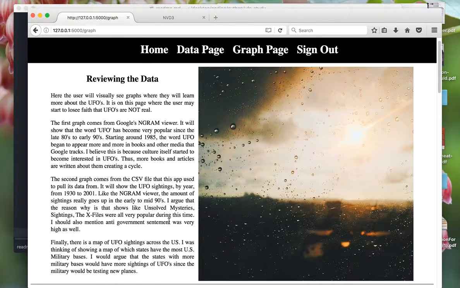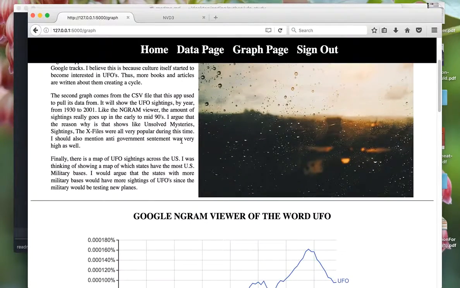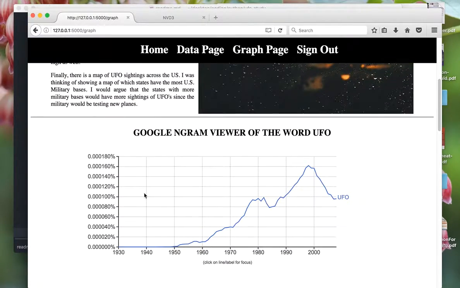And here I talk about the graphs and what we're going to see. Here's just another picture of a bright light over there, probably just the sun coming in after a rainstorm. But I decided to pull in Google's Ngram viewer of the word UFO. And as you can see, it really starts to go up in the late 80s. It goes up, and this is kind of what you'll see in the graph right below it.